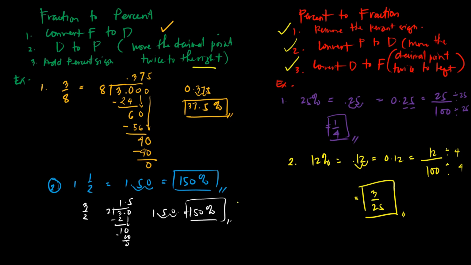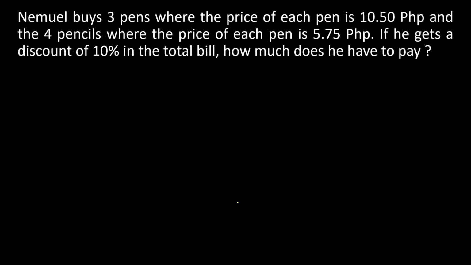Okay? Let's have a word problem. Okay, let me read it. Nemuel buys 3 pens where the price of each pen is 10.50 pesos. And for pencils, where the price of each pencil is 5.75 pesos. If we get a discount of 10% in the total bill, how much does he have to pay? So, he has a 10% discount.